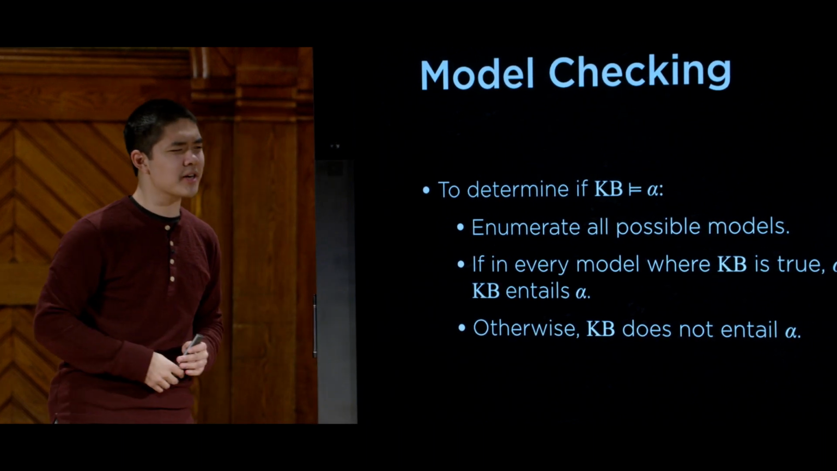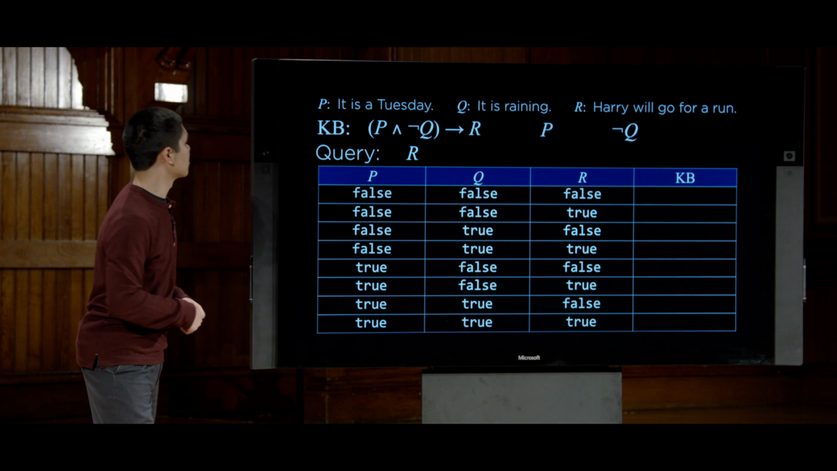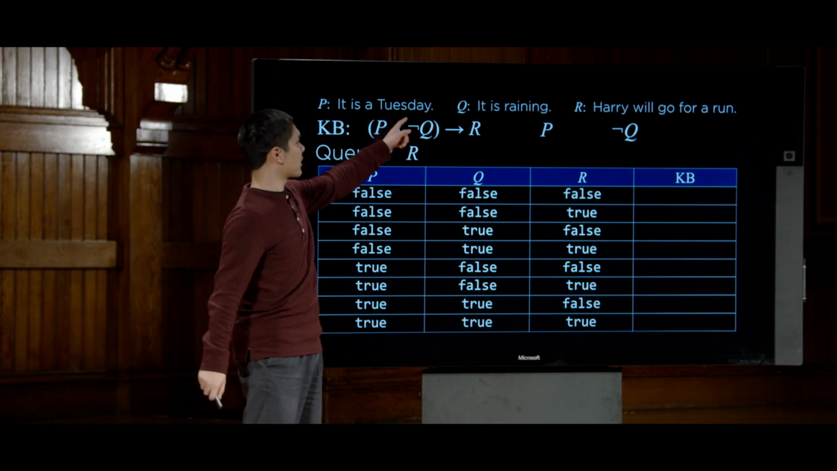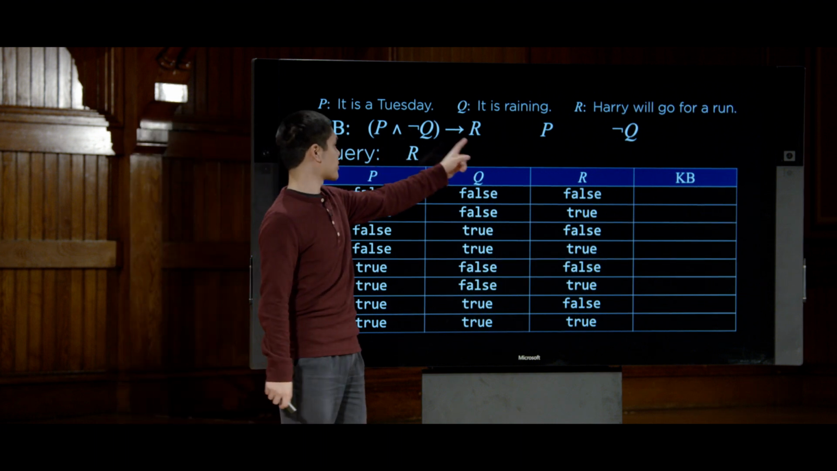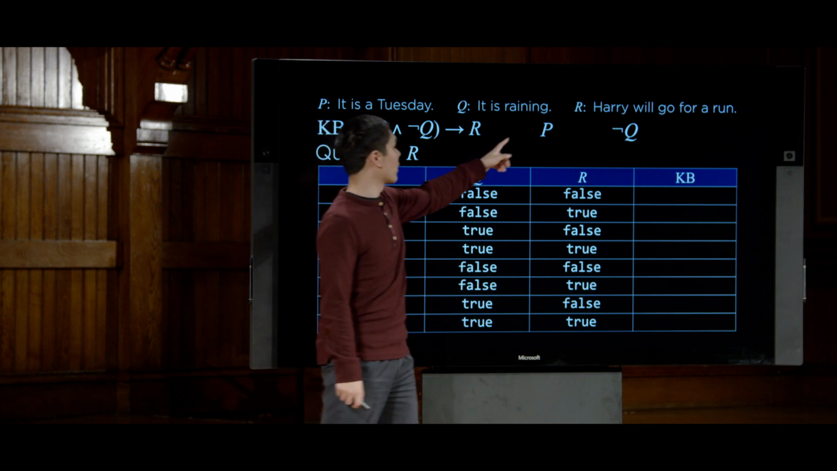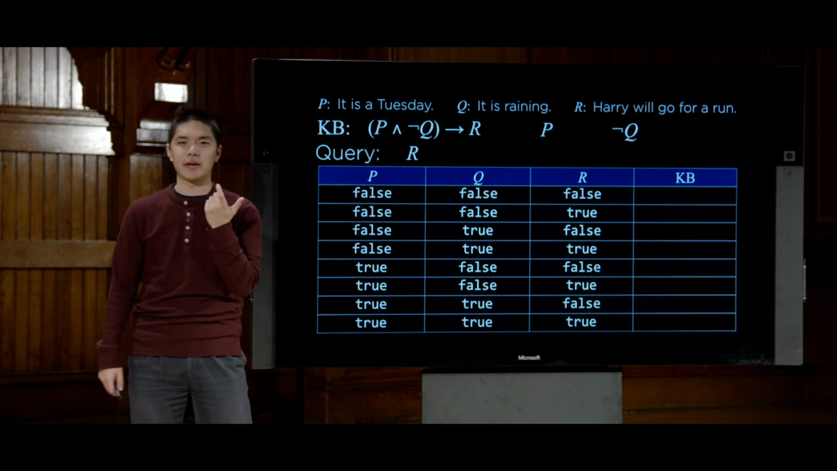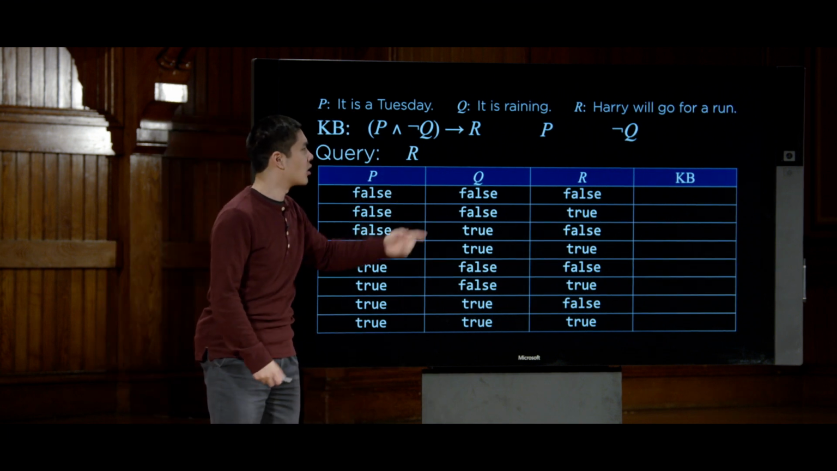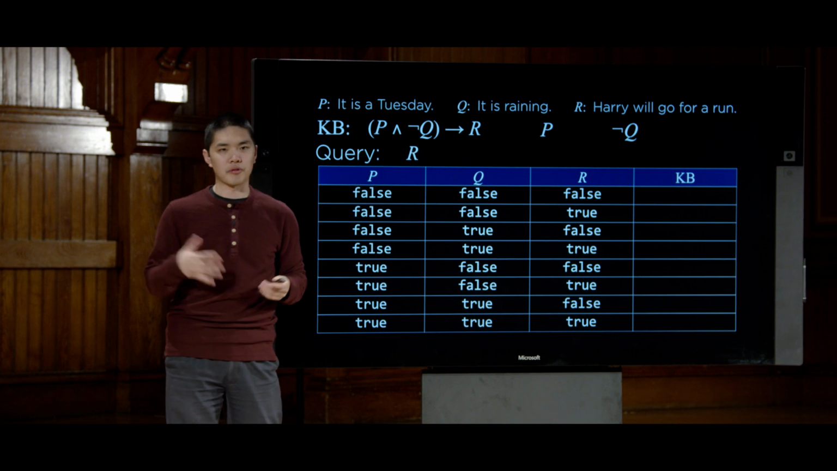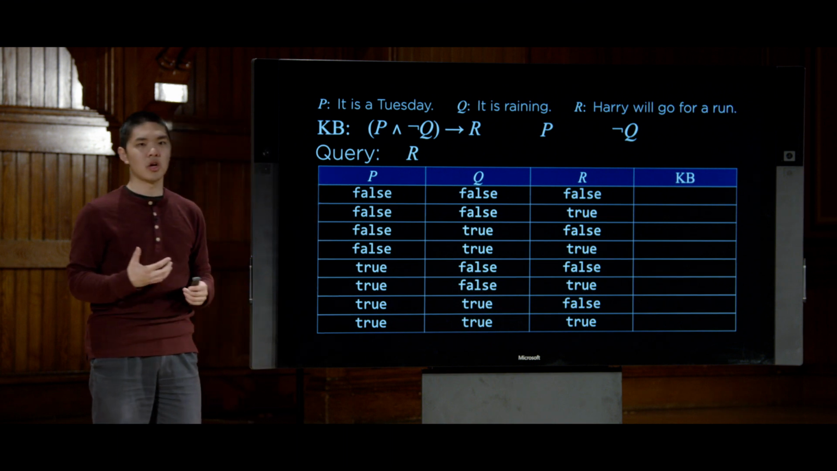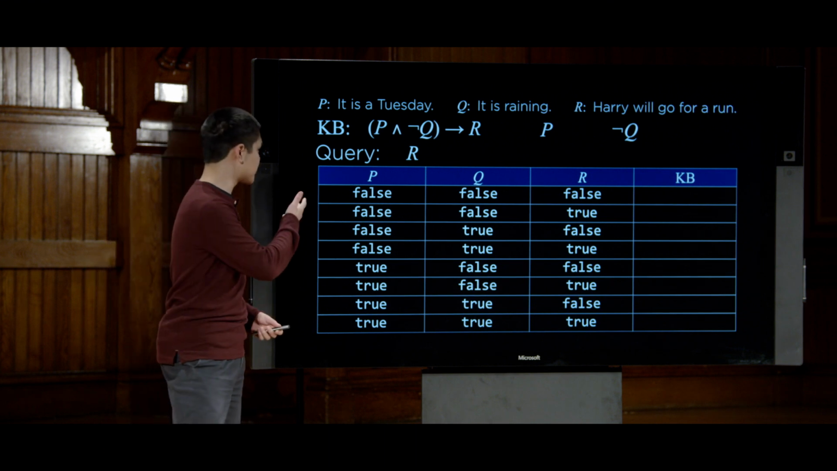All right, so this is a little bit abstract, but let's take a look at an example to try and put real propositional symbols to this idea. So again, we'll work with the same example. P is it is a Tuesday. Q is it is raining. R is Harry will go for a run. Our knowledge base contains these pieces of information. P and not Q implies R. We also know P, it is a Tuesday, and not Q, it is not raining. And our query, our alpha in this case, the thing we want to ask is R. We want to know, is it guaranteed, is it entailed that Harry will go for a run? So the first step is to enumerate all of the possible models. We have three propositional symbols here, P, Q, and R, which means we have 2 to the 3rd power, or 8 possible models.